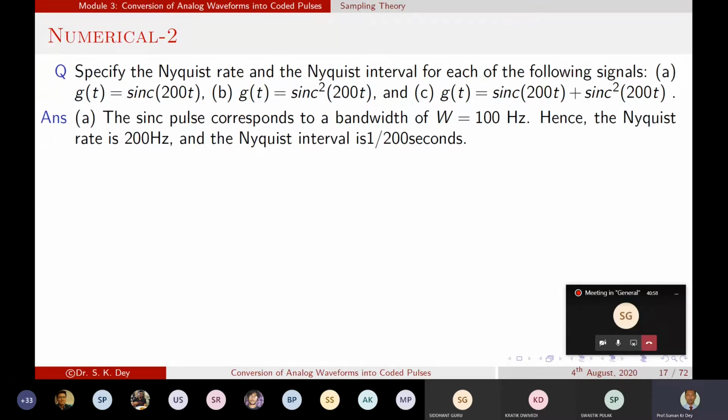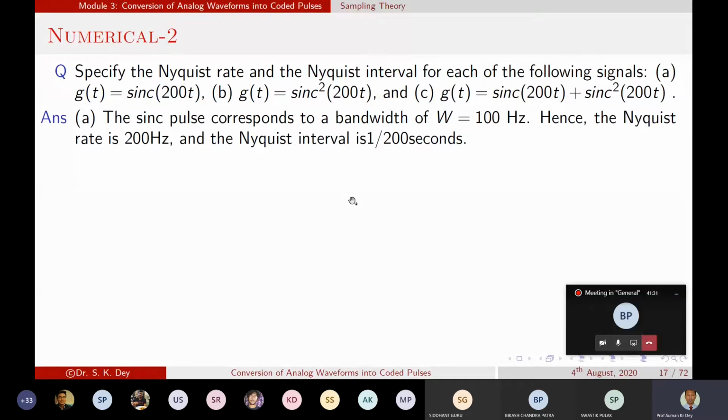What is the expression for sin square 200 pi t? What can we write as its equivalent? Forget about the amplitude portion, it will change the constant term. For sin square or cos square, it changes to cos of 2 times theta.